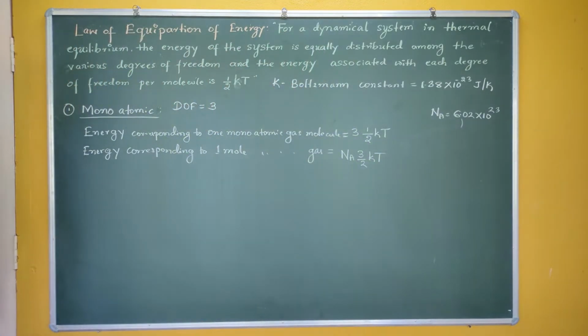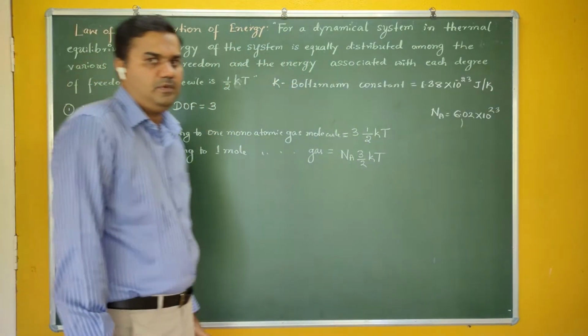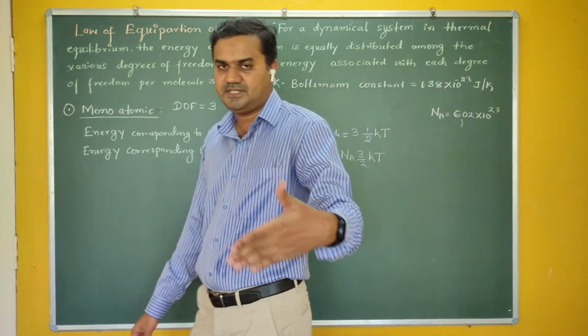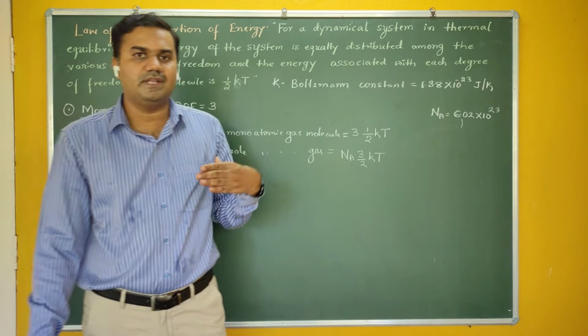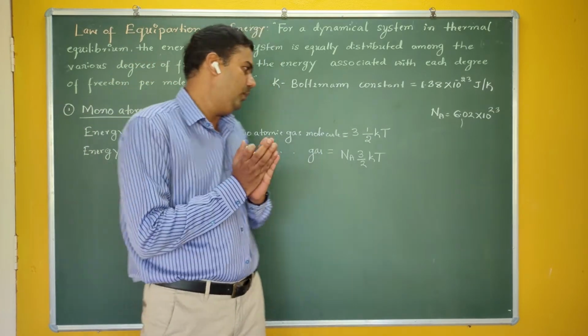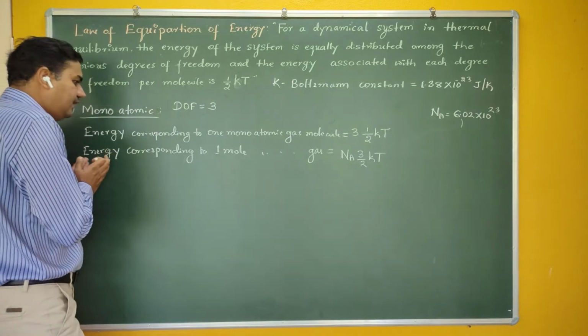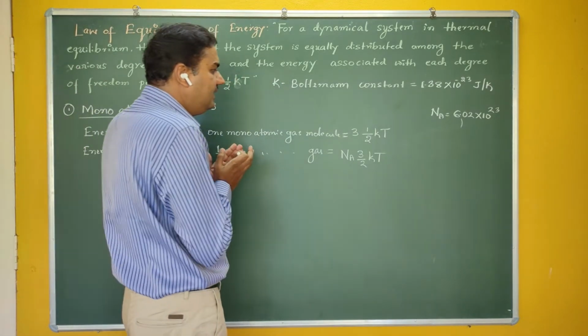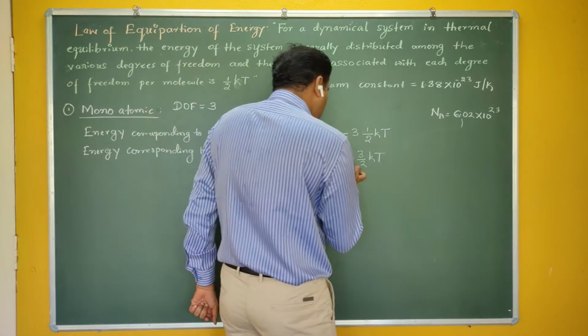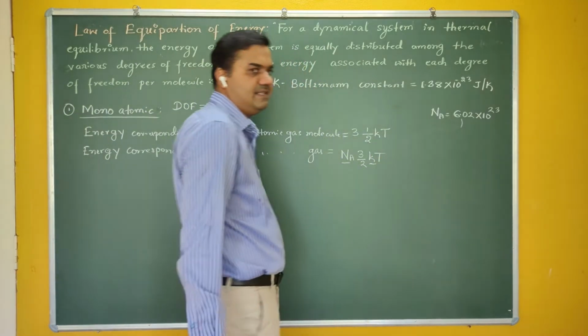Okay, so now this is the energy corresponding to 1 mole. To define Cv, which is the specific heat, the amount of heat required to raise the temperature of 1 mole of a gas, I have to take 1 mole here. So we have taken 1 mole, and the energy corresponding to 1 mole is Na into 3 by 2 kT. Now this product gives me a very interesting result.